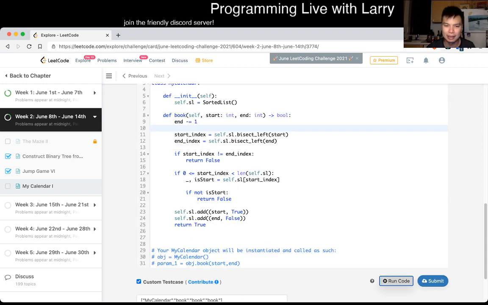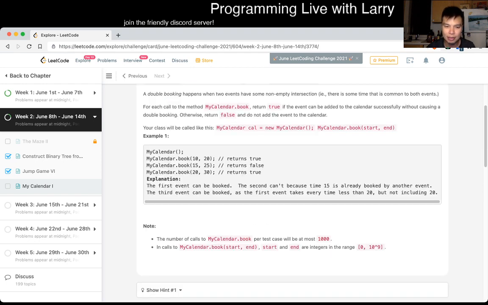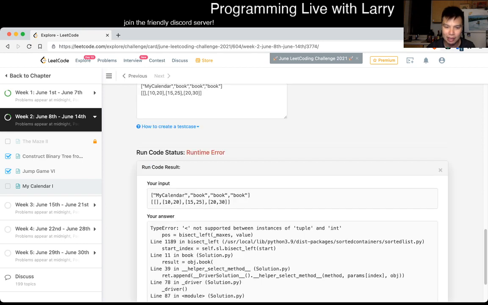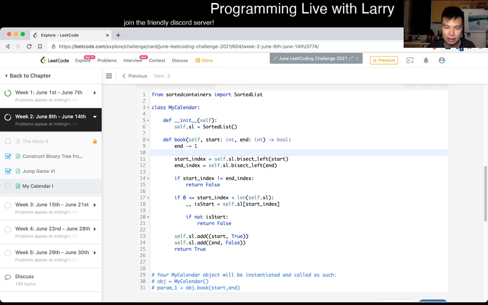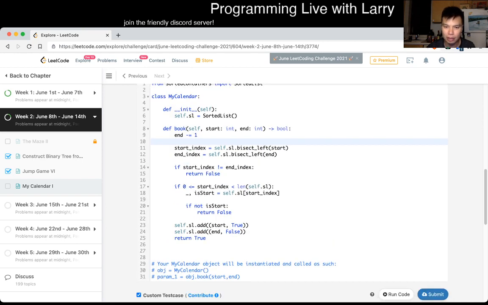Let's give it a spin. Only one test case, so I hope this is right. Tuple and int. Oh yeah. That should be sufficient.